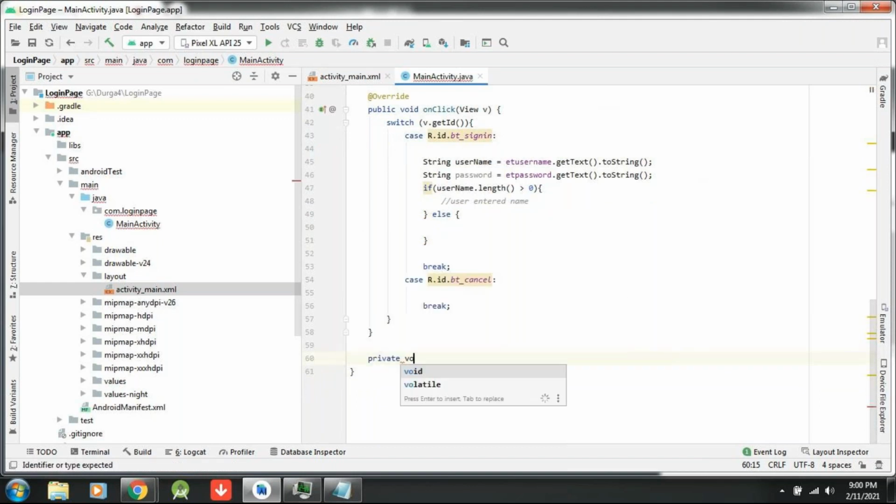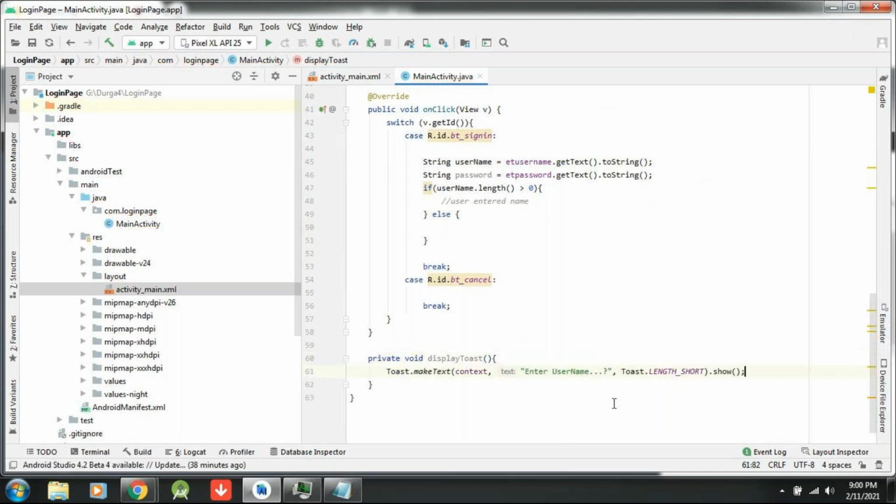It's a private access specifier, void display toast. Display toast. Inside this toast I am writing. But here, what is that username enter I am asking, that one I don't want to write like this here, because I would like to pass that message here.